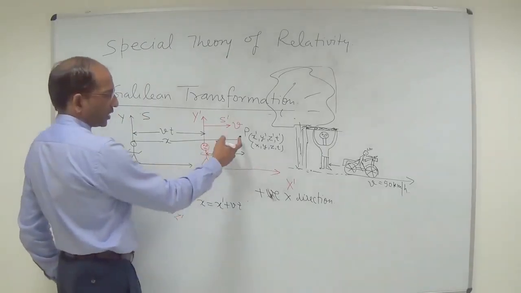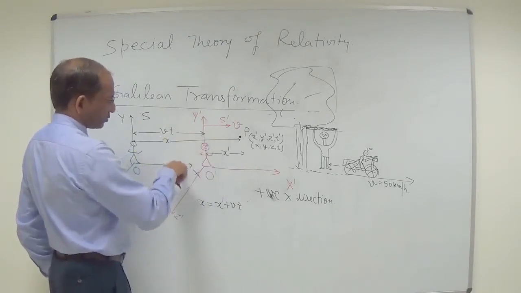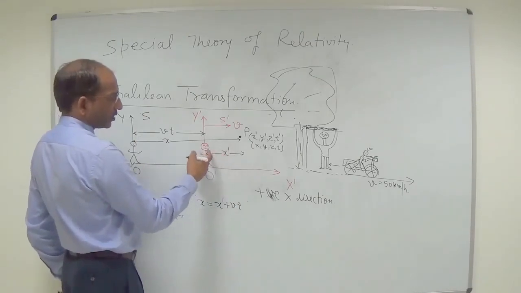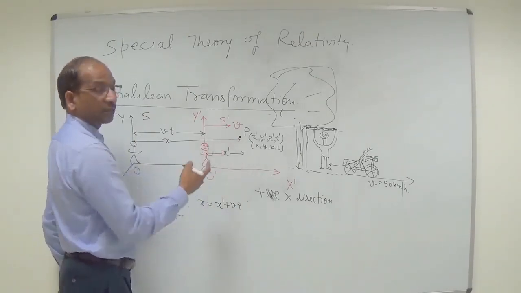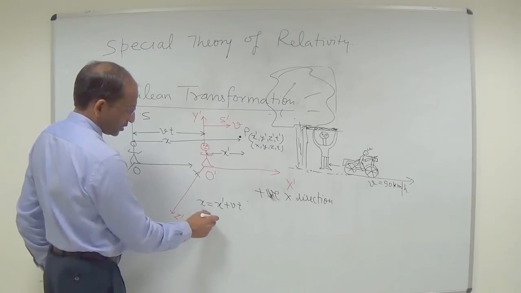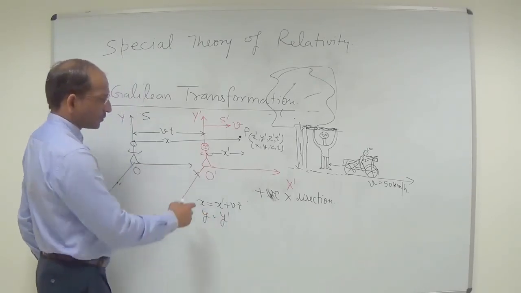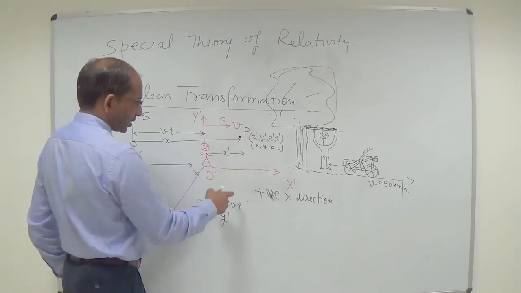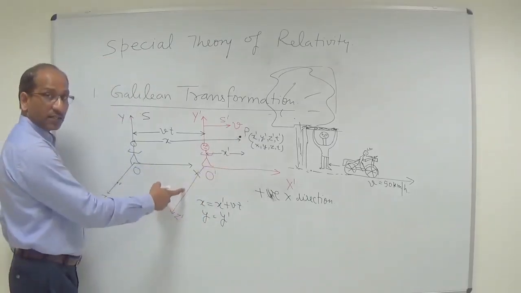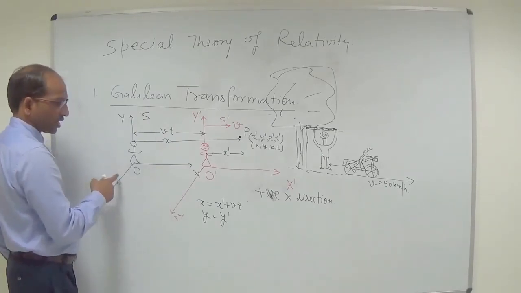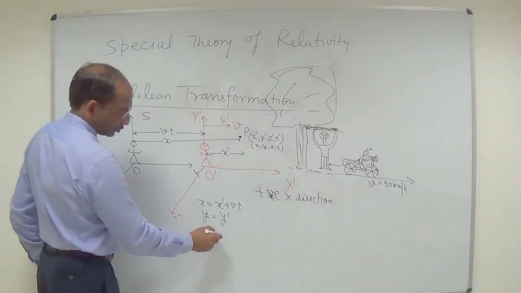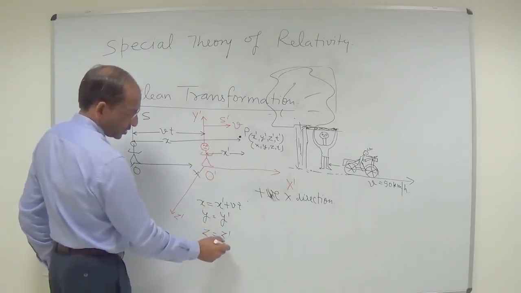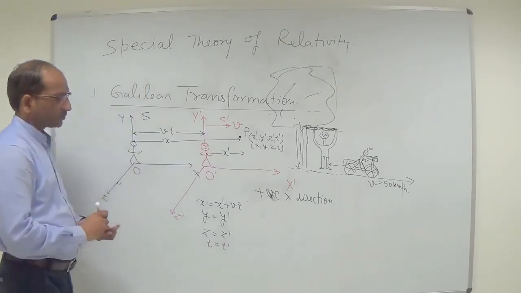And y is this particular height along the y axis. Similarly, for the O prime observer, the height remains the same. So y is equal to y prime. And if I take the projection of this point P along the z direction, that also remains the same. So z is equal to z prime, and similarly t is equal to t prime.